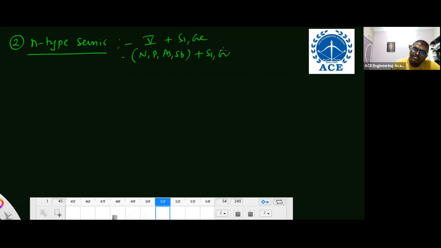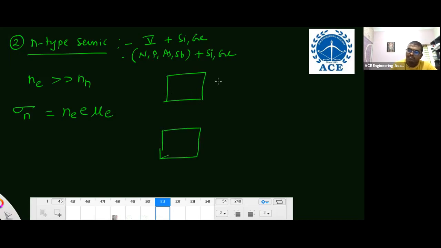N-type semiconductor is formed by adding fifth group elements to silicon and germanium. Fifth group elements are nitrogen, phosphorus, arsenic, and antimony. By adding these elements to silicon and germanium, we get N-type. So the number of electrons is much greater than the number of holes. The electrical conductivity of N-type is equal to the number of electrons into electron charge into mobility of electron. And the Fermi level is located very near to the conduction band. This is the conduction band, this is the valence band. This is the Fermi level. Correct.